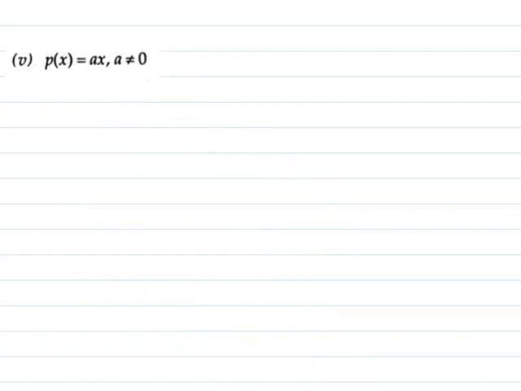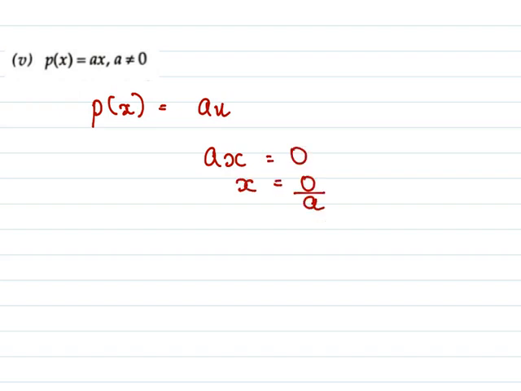Now we need to find the 0 of p of x. Now p of x is ax. So we do ax equal to 0, x equal to 0 by a, x equal to 0. So 0 is the 0 of p of x.